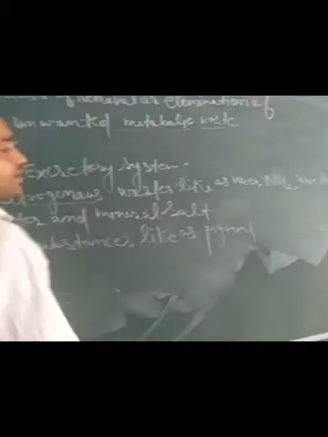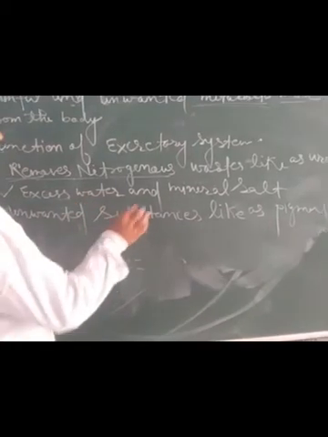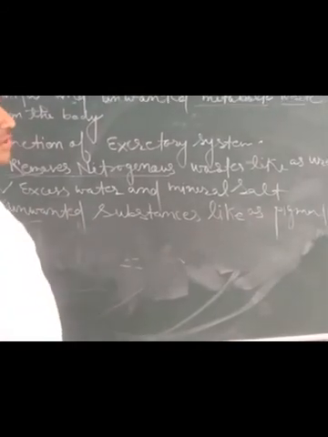Now, what is the function of the excretory system? The excretory system removes nitrogenous waste like urea, ammonia and uric acid, which are harmful to our body. Second, excess water and mineral salts are balanced in our body. Third, unwanted substances like pigment are removed. What do we mean by pigment? Pigment is the bile pigment.